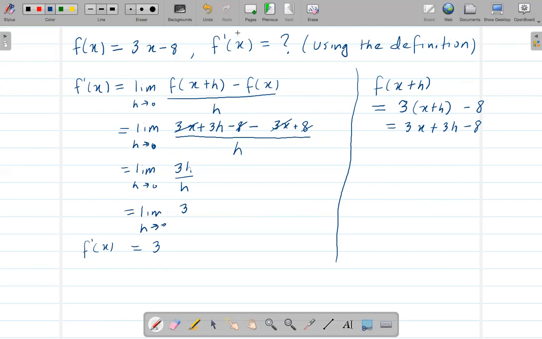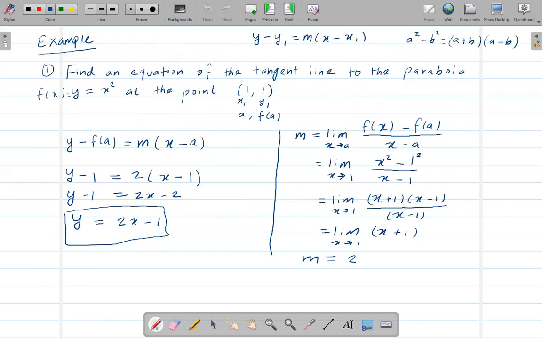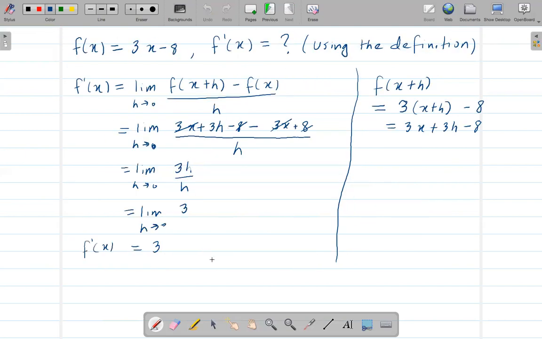After this, I might ask you, like I asked you here, to find an equation. So let me write that here again: y minus f of a equals m times x minus a.